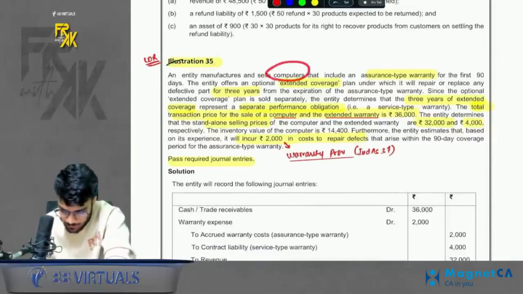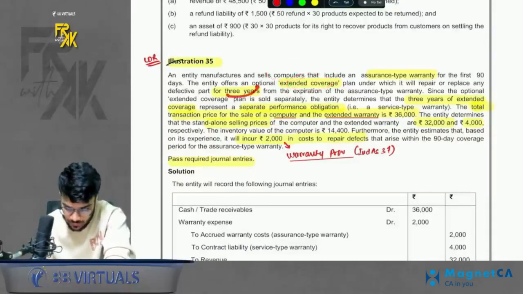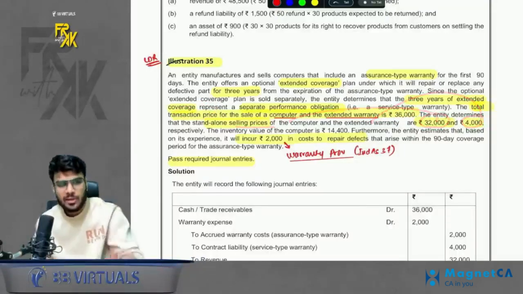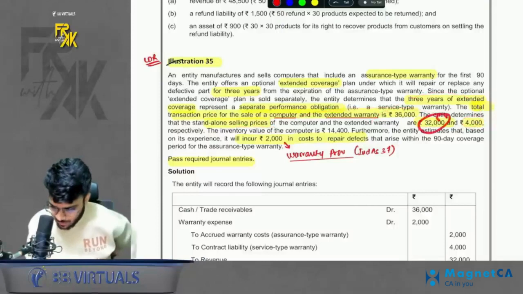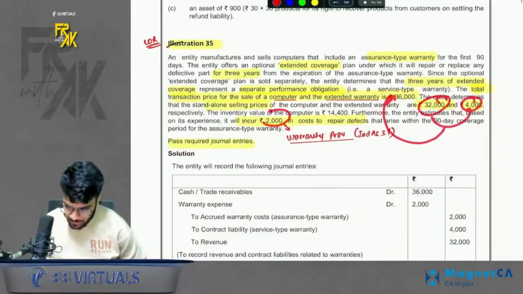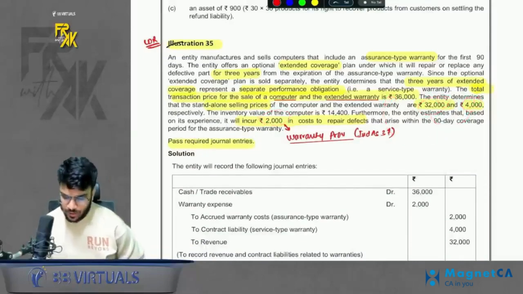We sell a computer along with extended warranty. Okay, for 3 years. Then how much are we charging? We are charging a transaction price of 32,000 for both of them. SSP is given. SSP is 32,000 for computer and 4,000 for extended warranty. So we are not giving any discount. If you total up the SSP, it comes to 36,000. That is what you are charging. 2,000 is the expected repair defect cost. This is the warranty provision which you need to create.